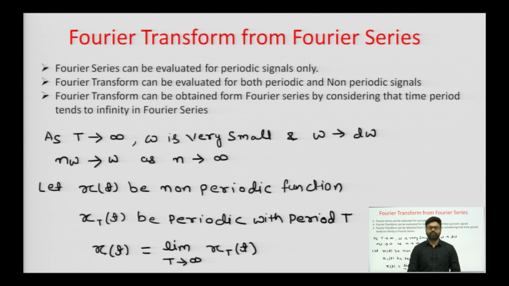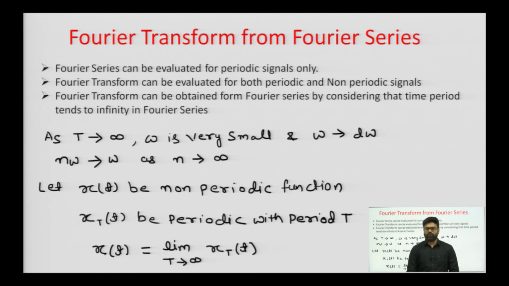For that, we need to study the Fourier transform. Fourier series is applicable only to periodic signals, whereas the Fourier transform is applicable to periodic as well as non periodic functions.